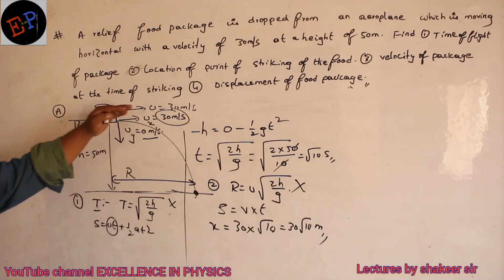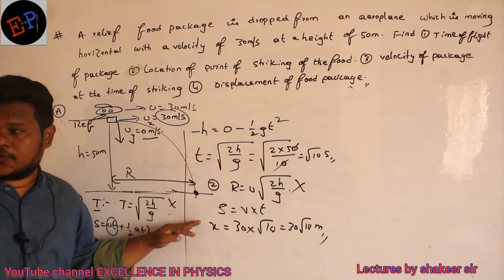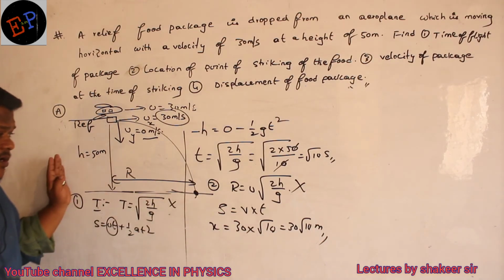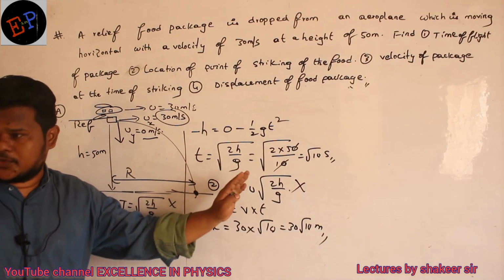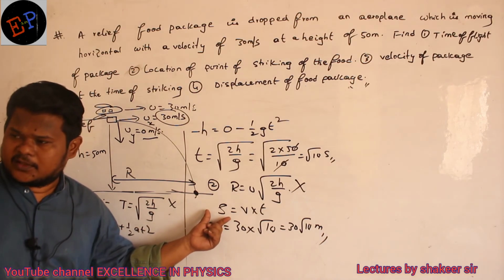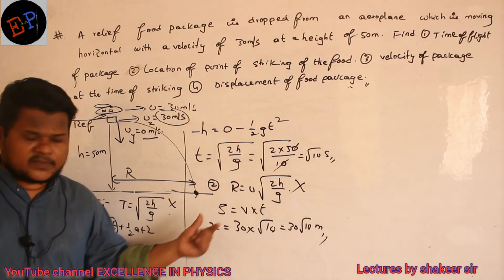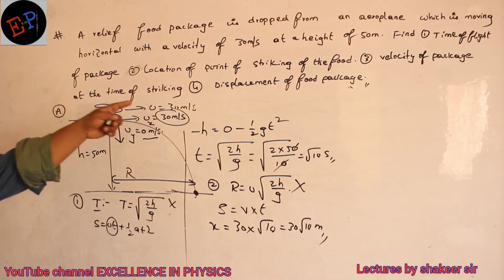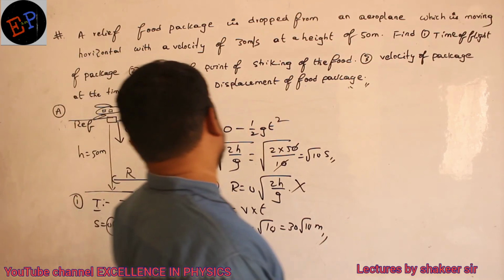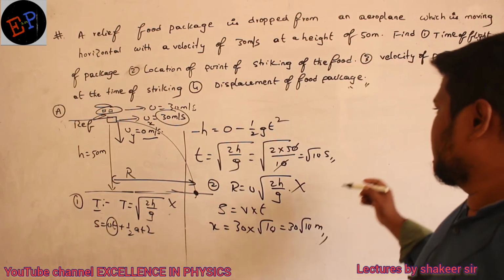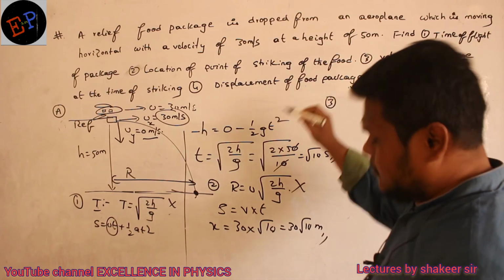Along the y-axis, motion is accelerated motion, so 4 equations are there. But along the x-axis, uniform motion, and for uniform motion we have only one equation. Then the third question: velocity of the package at the time of striking. Clear?